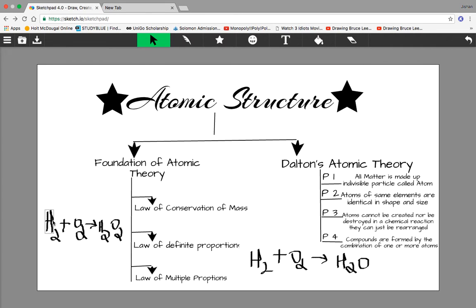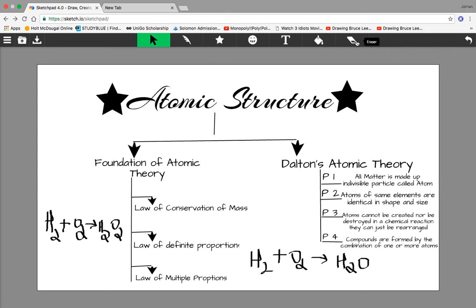Multiple proportions means multiple compounds are formed but with the same elements. If that is the case, the ratio of the mass of the second element to the mass of the first element, when you combine those, should give you the ratio in small whole number form. That's what the law of multiple proportion is talking about.